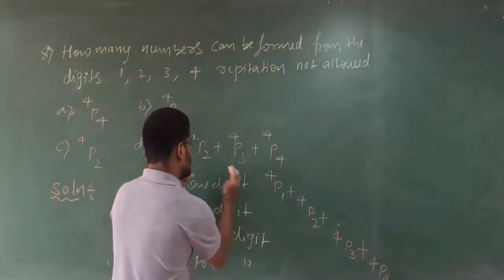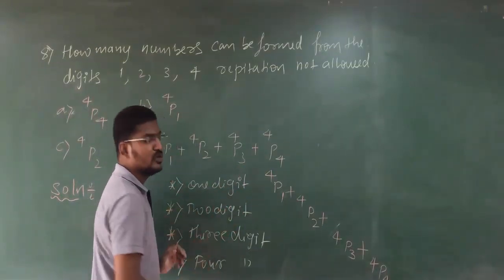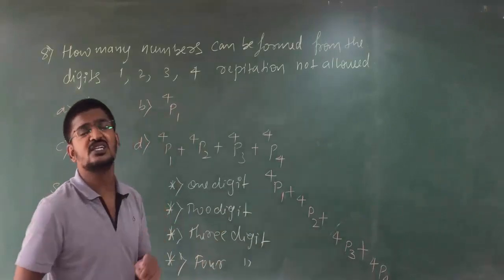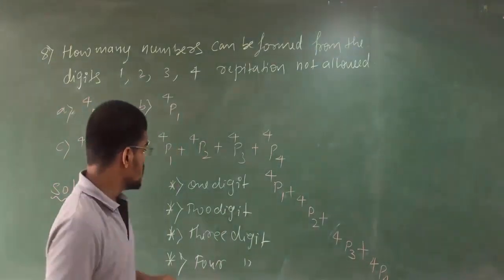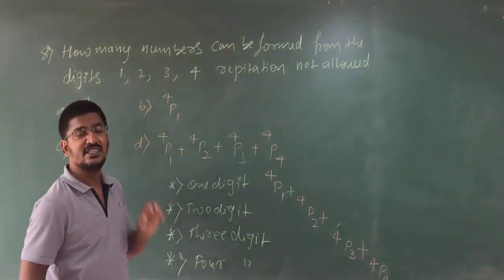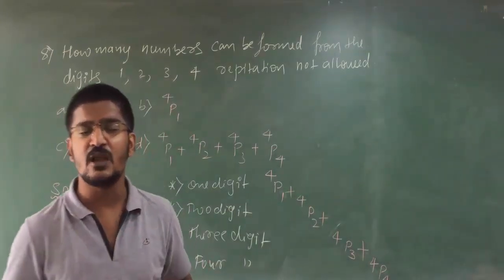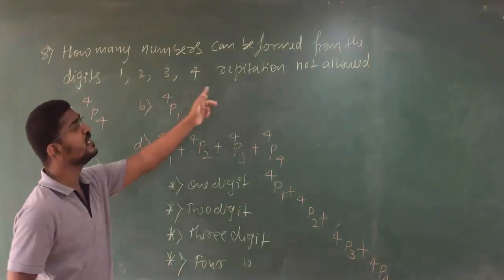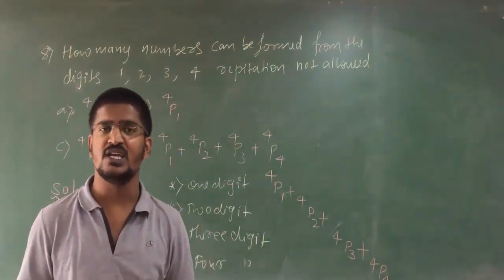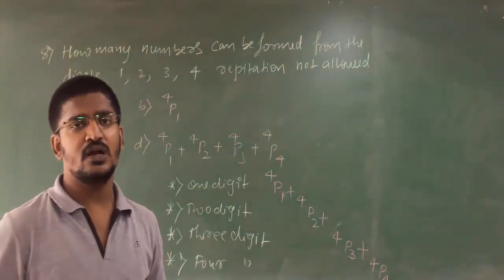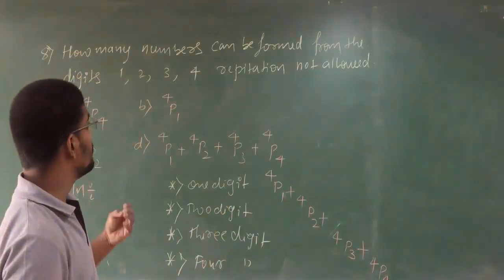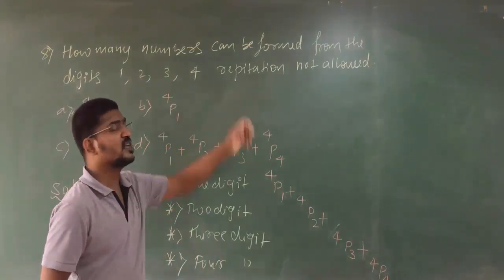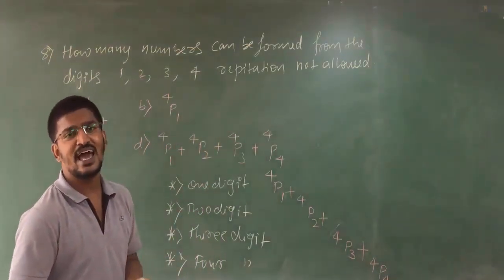This many 1 digit numbers you can make, this many 2 digit numbers, this many 3 digit numbers, this many 4 digit numbers you can make. Clear? So if I combine all this, that many cases are possible to form the total number of numbers by using these 4 digits where the repetition is not allowed. Try repetition is allowed as an assignment. What will happen?